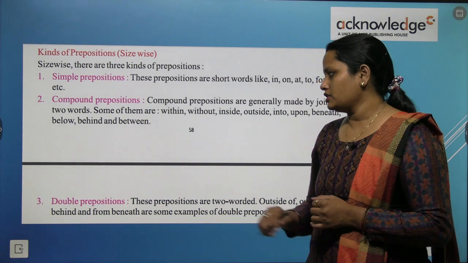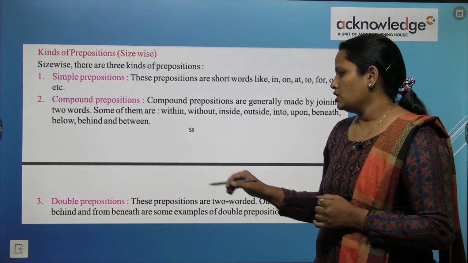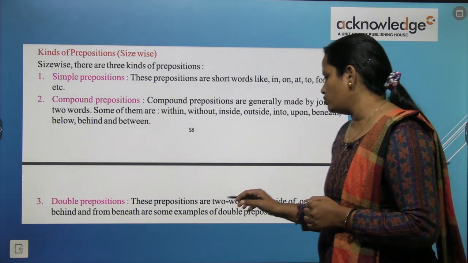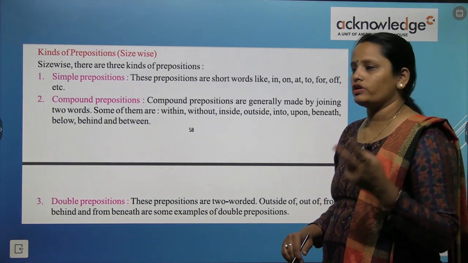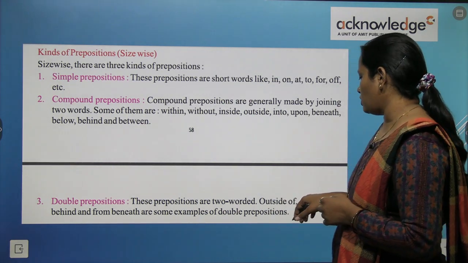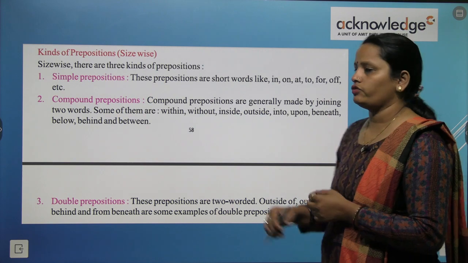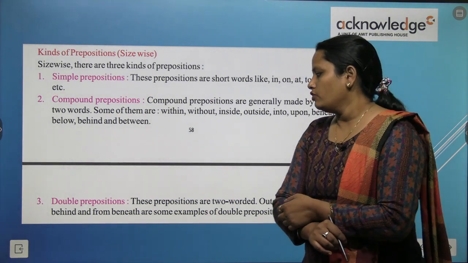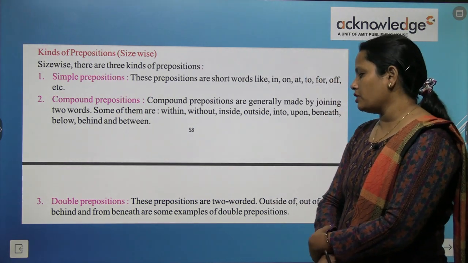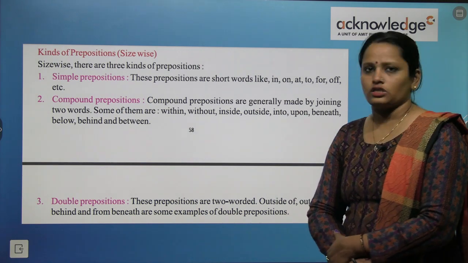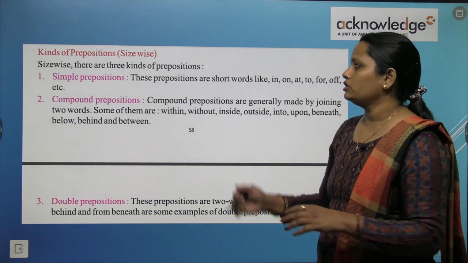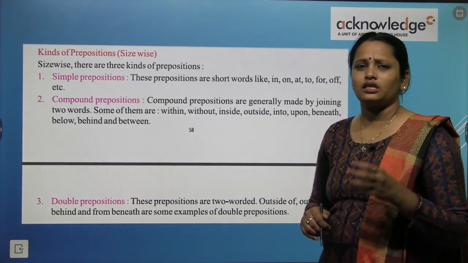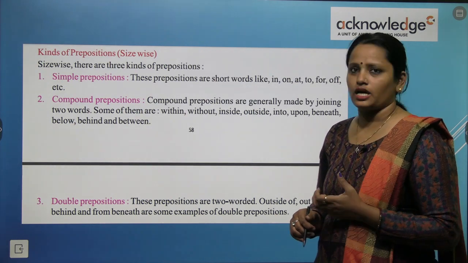Now next is double preposition. These prepositions are two-worded. ये preposition दो words से बने होते हैं. Outside of, out of, from behind, and from beneath are some examples of double preposition. So here we have learned about three prepositions, and they are according to the size.